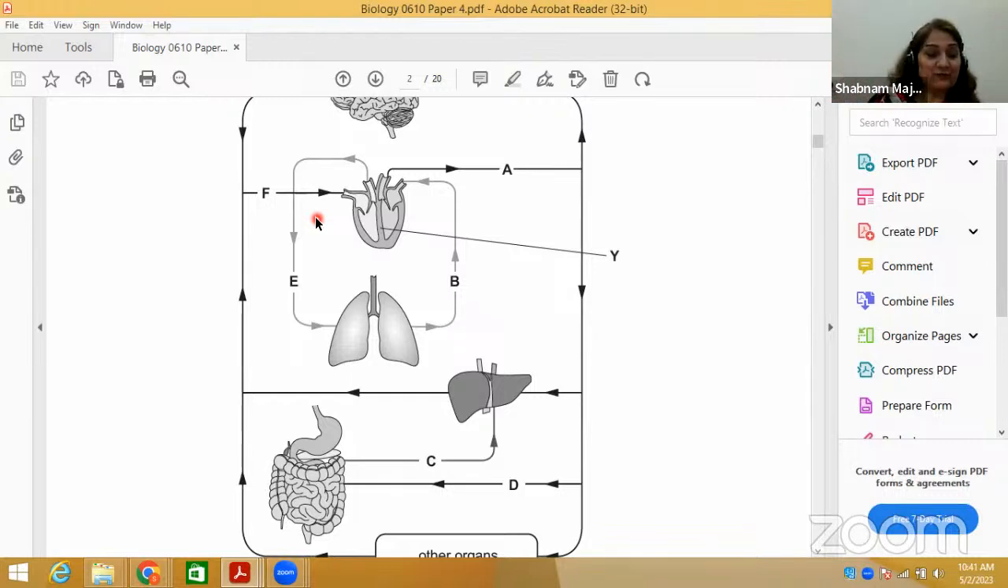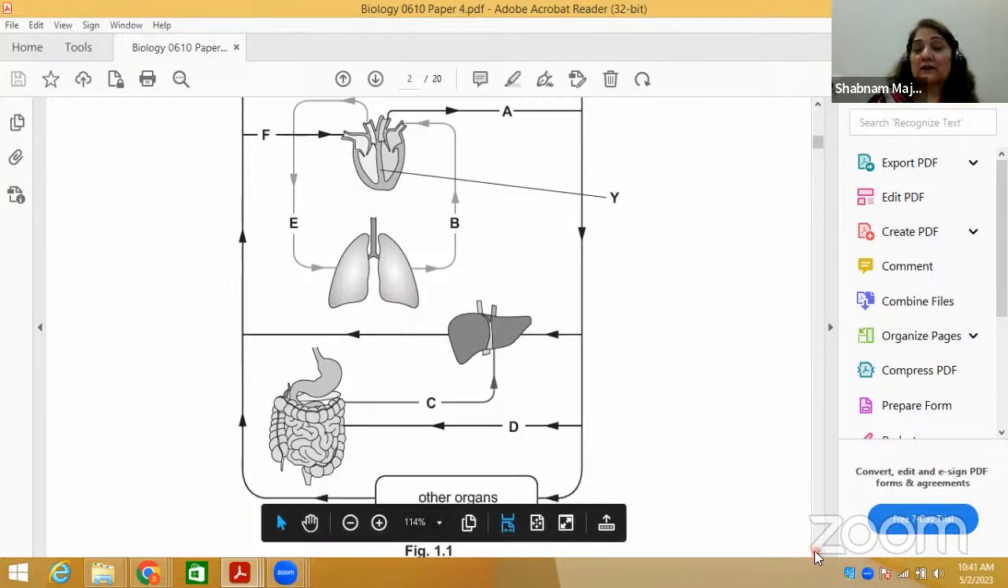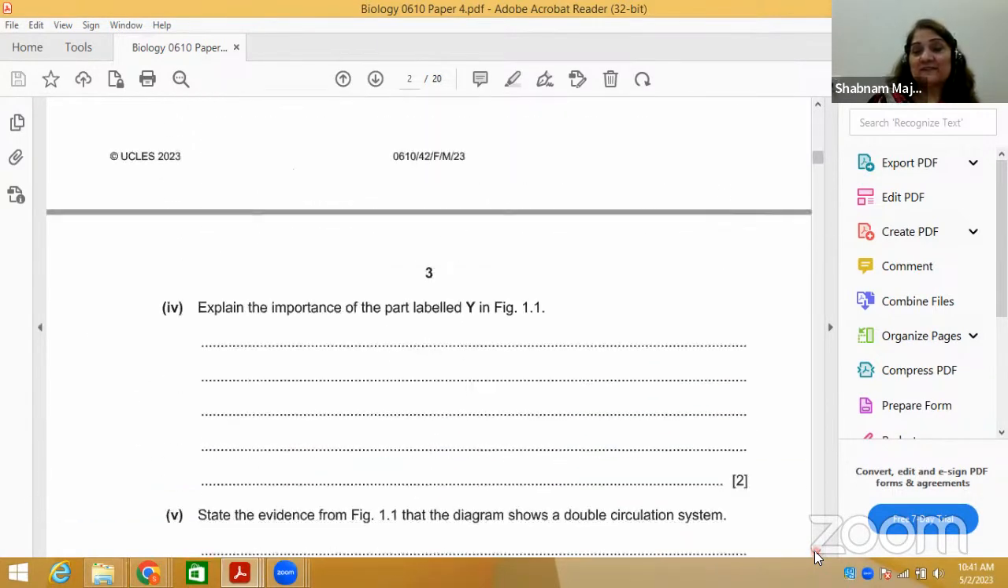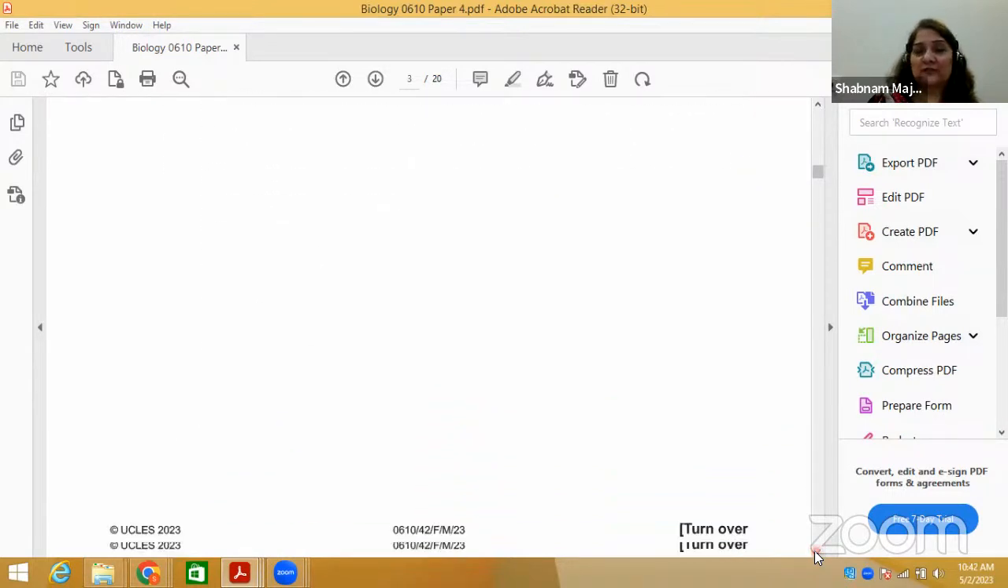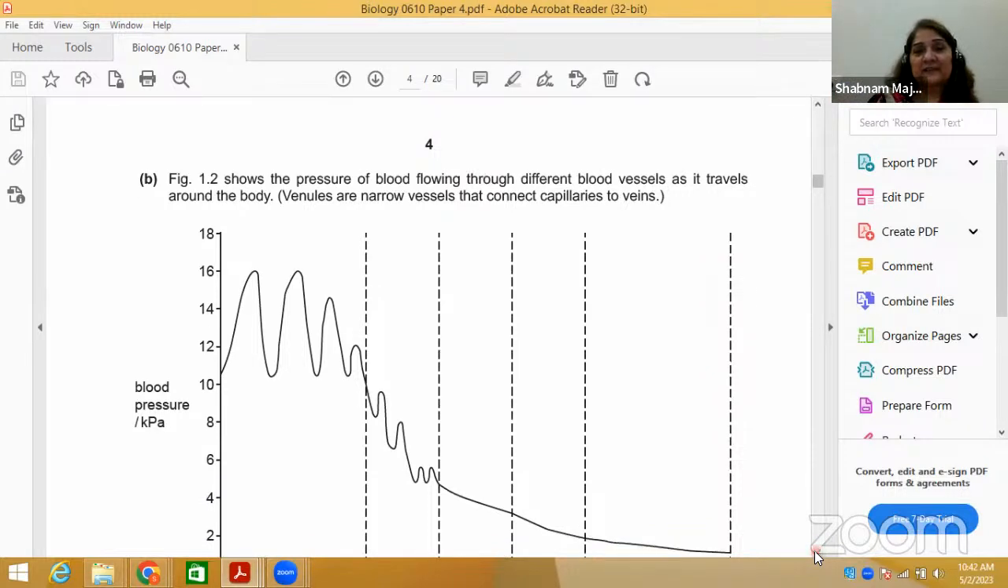The pulmonary circulation is the one associated with the lungs. The pulmonary word is associated with lungs. So that is the whole concept of double circulation, because in fish there is single circulation, you know that. In single circulation, blood flows once, whereas in double circulation, blood flows twice in one circuit. This is the diagram given.